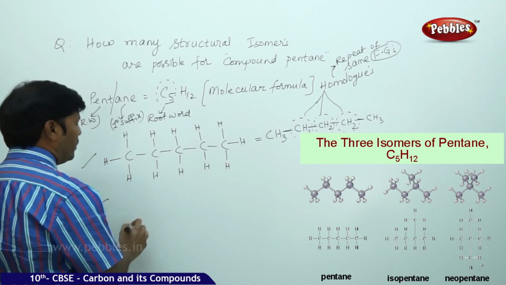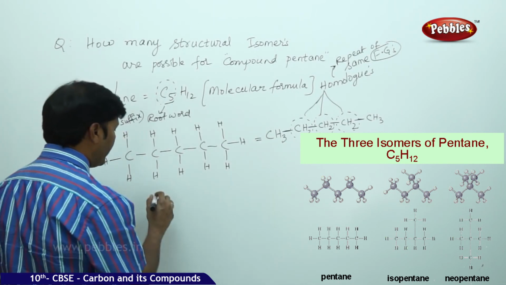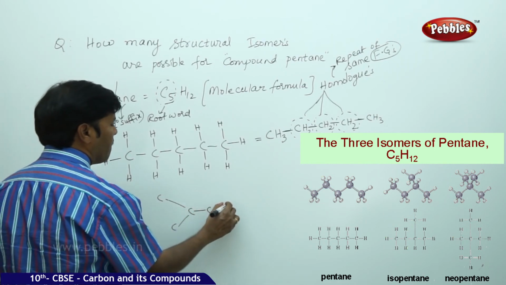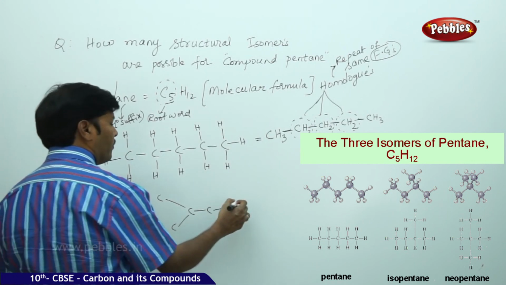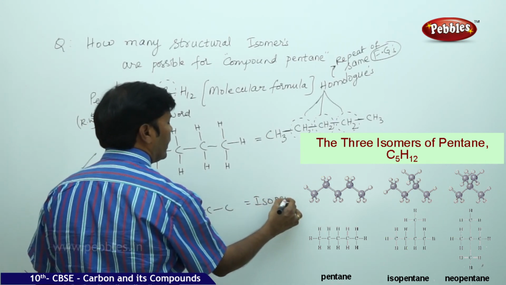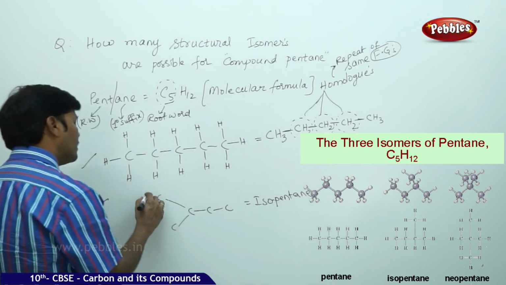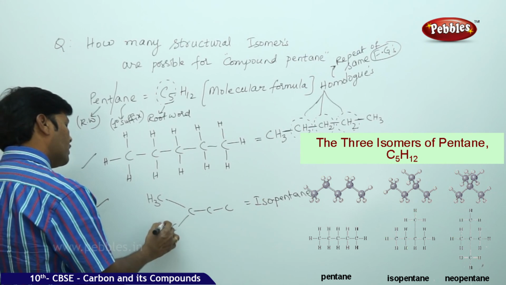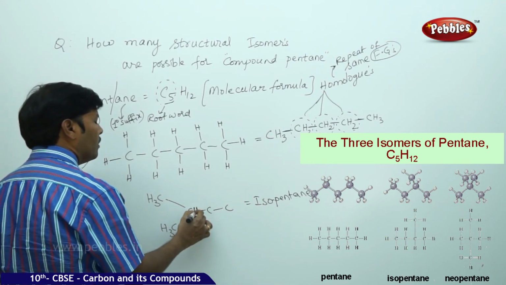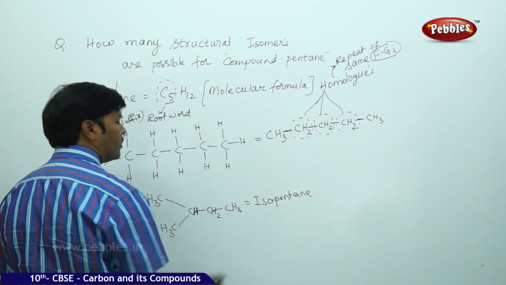Second isomeric structure you can take. Now I am going to create a branch. This is called isopentane. Satisfy the tetravalencies, CH3, single bond CH3, again take one hydrogen here, again here CH2, and again here CH3.